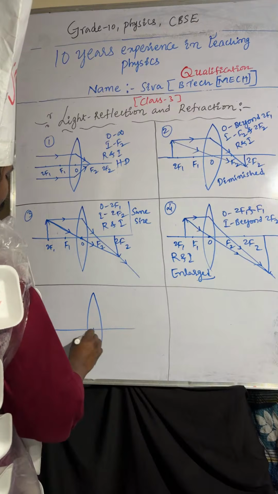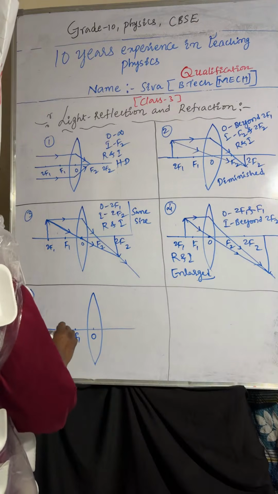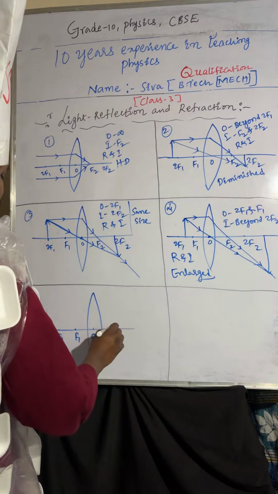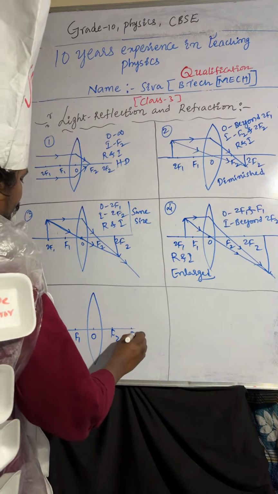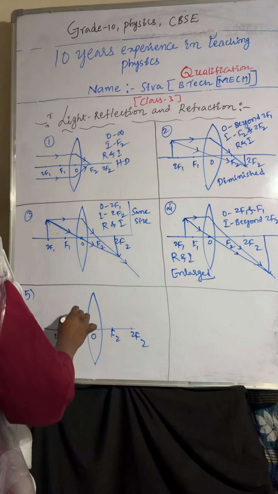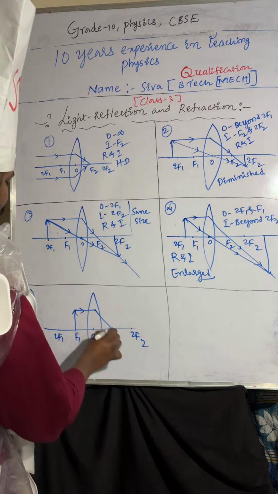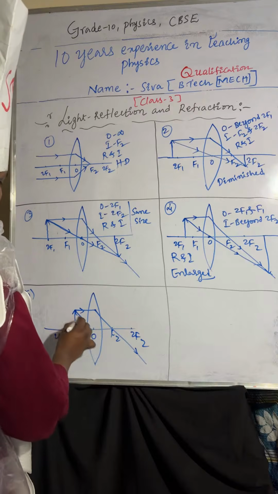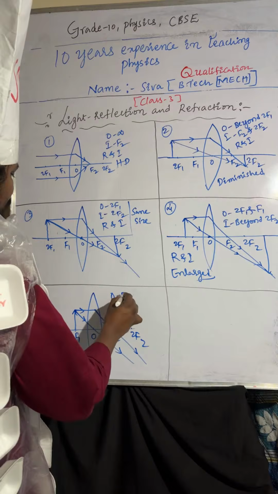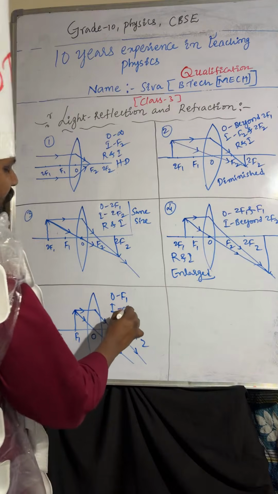Optic center, F1, 2F1, F2, 2F2. The object is placed at F. One light ray I am taking like this, it passes through the focus. Another light ray is passing through that one. So the object is at F1, the image will form at infinity.